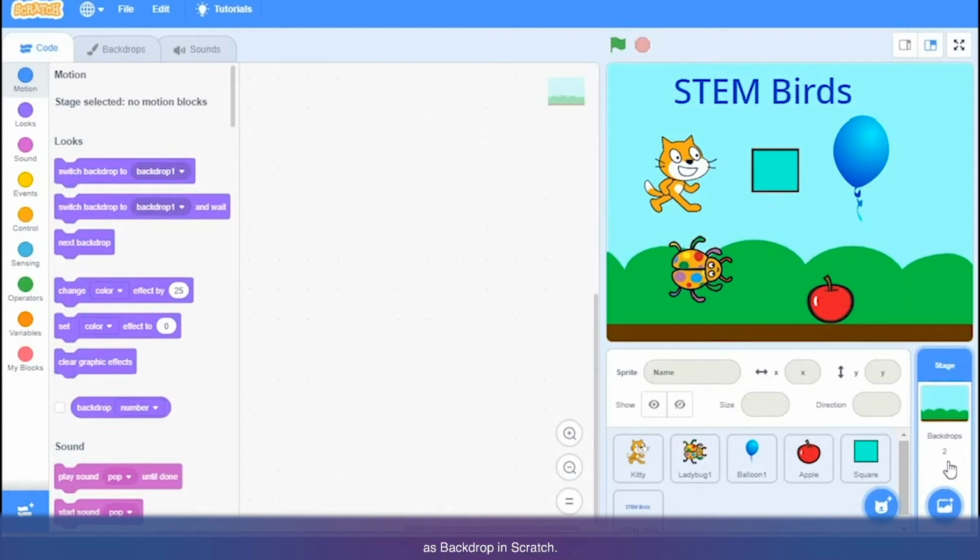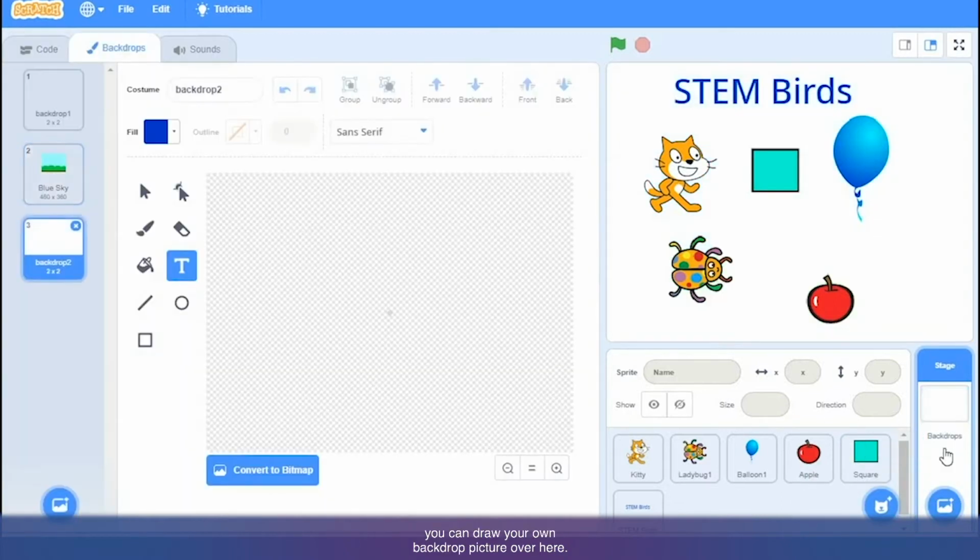Okay, so background is called a backdrop in Scratch. Also you can draw your own. As we have drawn the sprites, similarly you can draw the backdrop as well. If you click on the brush, you can draw your own backdrop picture over here.